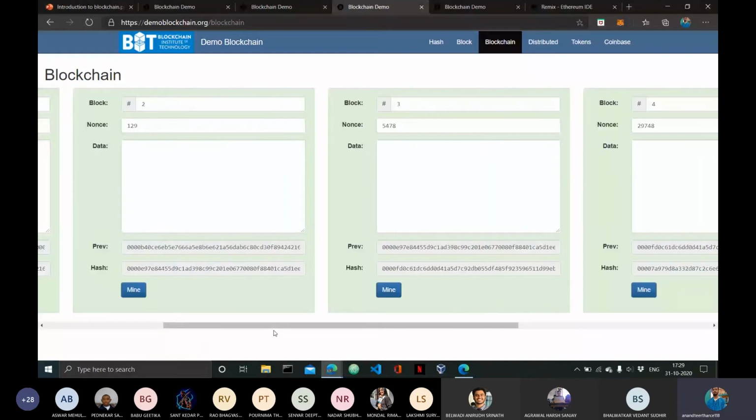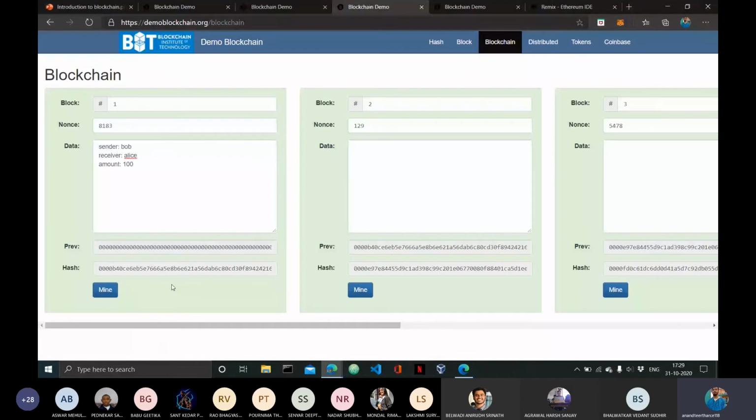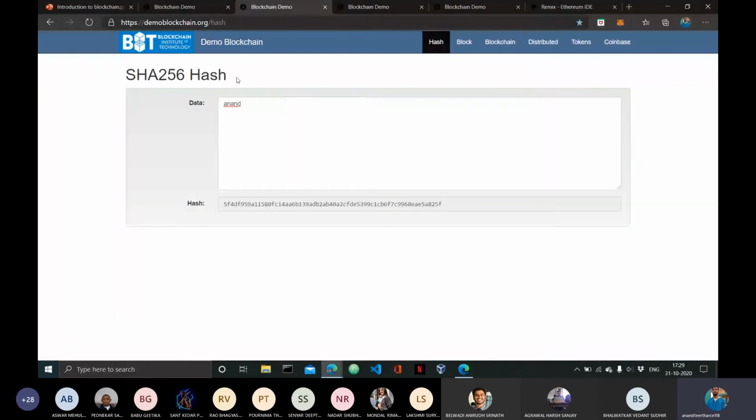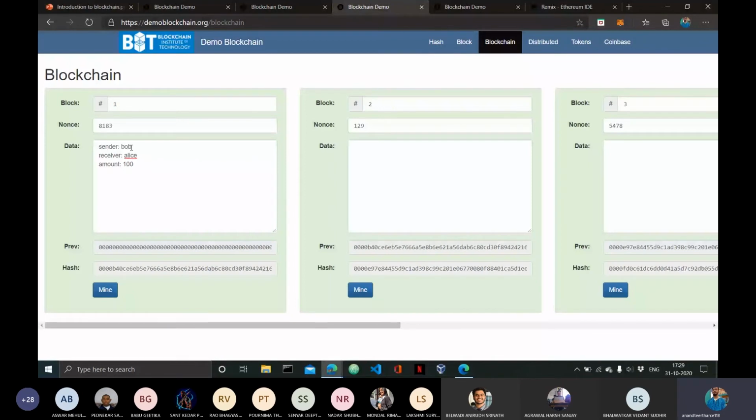Now, suppose I am a hacker, and I want to make a change inside this first block. If I change this from Bob to Anand, this hash value will change. As we just saw in the SHA-256 demonstration, even for a slight change, the whole hash changes, like even for a full stop. Similarly, even if I change the name of the sender from Bob to Anand, this hash will change. This will obviously happen.